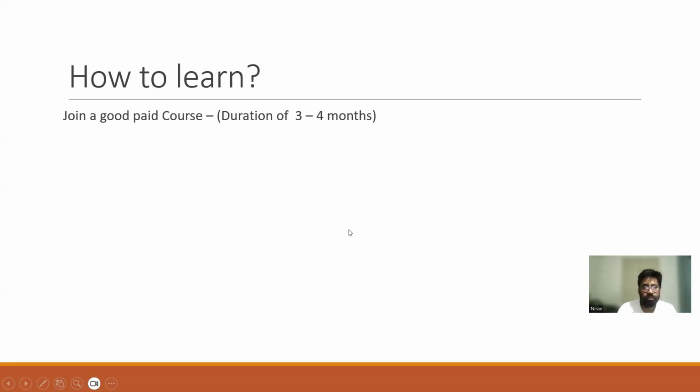And now, how to learn all those things. It's not just one or two concepts. There are many different concepts we need to learn just to learn GenAI. So the best way is to join a good paid course. There are different courses: some are 11 to 12 months, some are 3 months, some are 6 months, some are 1 month. I think any good course of 3 to 4 months would be very good to go ahead with.